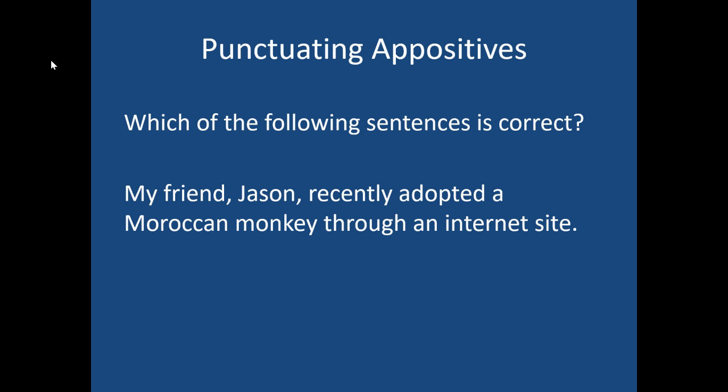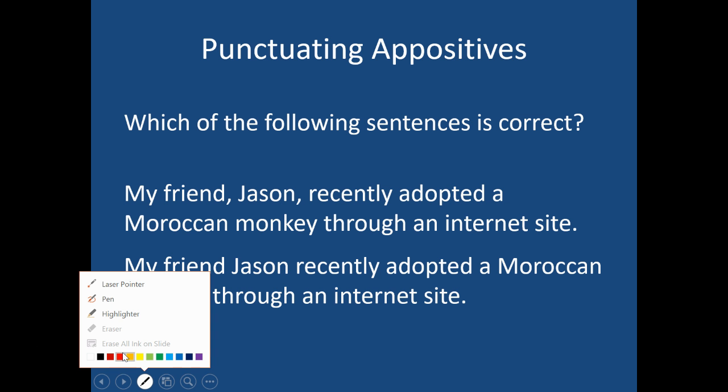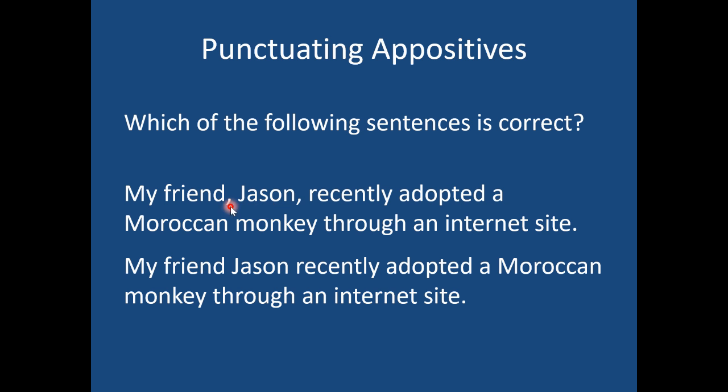So if I said my friend, Jason, recently adopted a Moroccan monkey through an internet site, or if I said my friend Jason recently adopted a Moroccan monkey through an internet site, there's a difference between these. Both of them would be grammatically correct, but the meaning would change. When I put commas around something, it's like saying it's not necessary. It's like putting big parentheses around the word Jason, almost as if I don't need to say it.